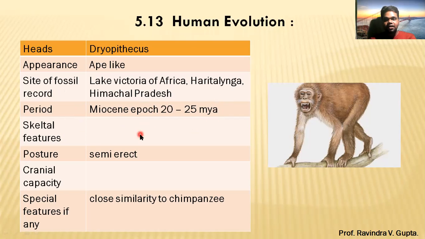Skeletal feature is not available because we don't have that much bone of Dryopithecus. Posture is semi-erect. You can see in this picture they can't stand on their feet properly, so ultimately they have a semi-erect posture. Cranial capacity is not available. What is the meaning of cranial capacity? That is the power of our brain, so it is related to brain power. Now special features, if any: close similar to the chimpanzee. When you see that picture, it looks like a chimpanzee.